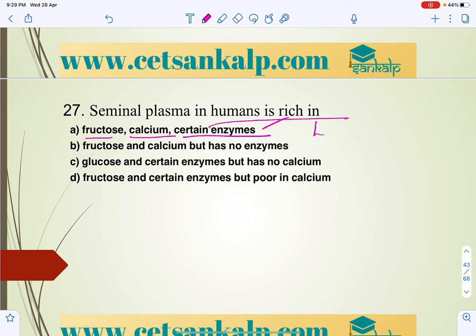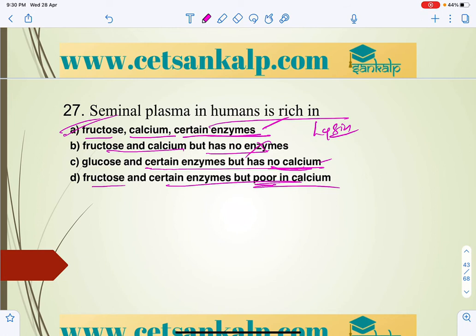In the head part of the sperm, lysin will be there, and hyaluronidase, those enzymes will be there. Fructose, calcium, no enzymes will be present, no. Glucose, certain enzymes but no calcium, no. Calcium is very much required for motility. Fructose, certain enzymes and poor calcium, no. So seminal plasma is maintained with fructose, calcium and certain enzymes.